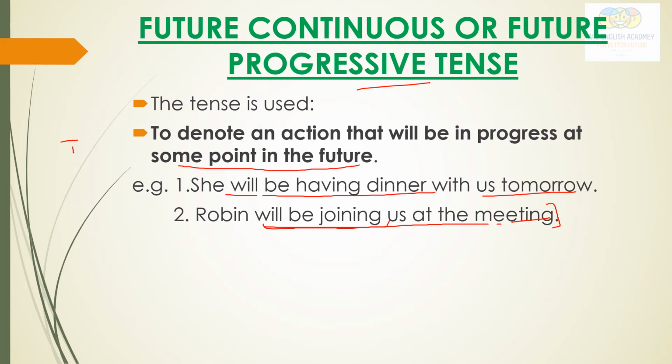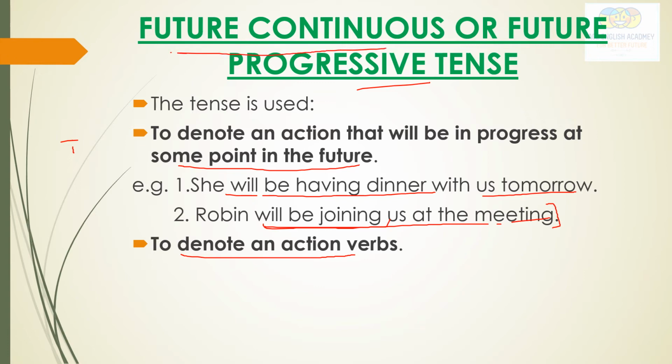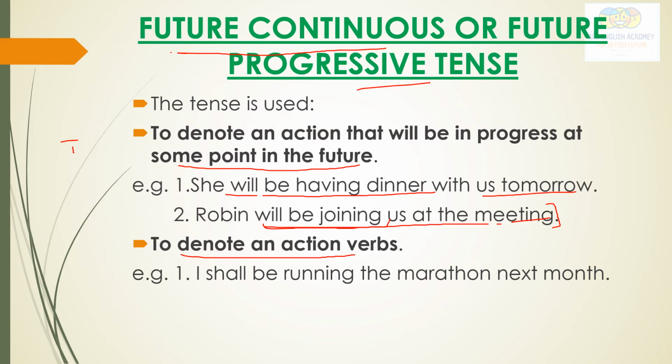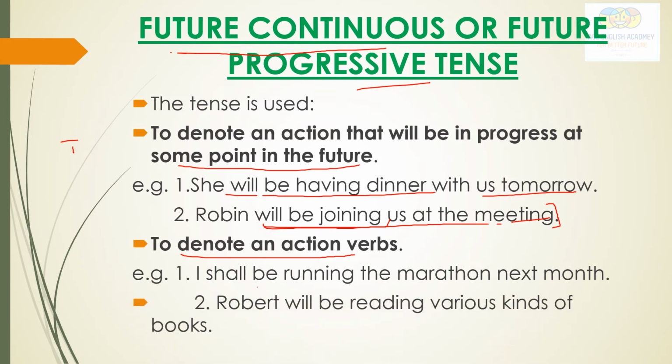Next use: to denote an action verb. So with action verbs, we use future continuous tense. I shall be running the marathon next month. Robert will be reading various kinds of books.